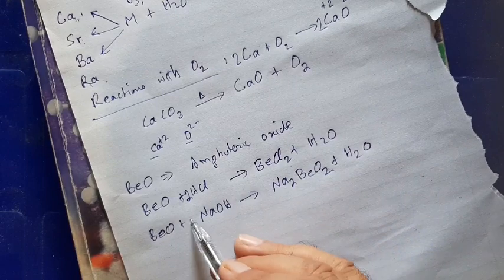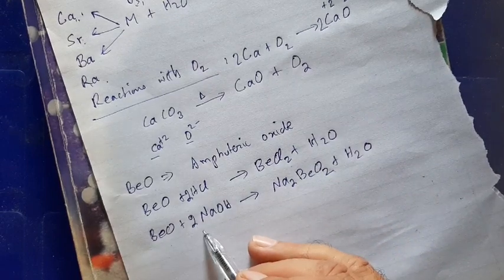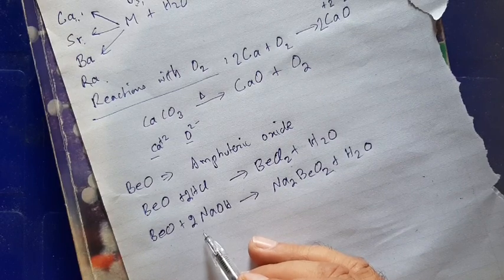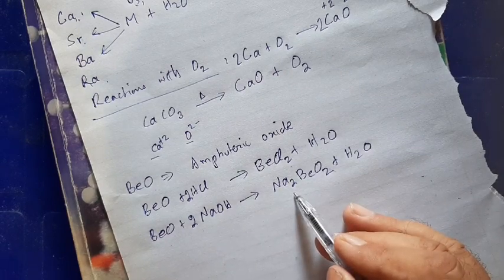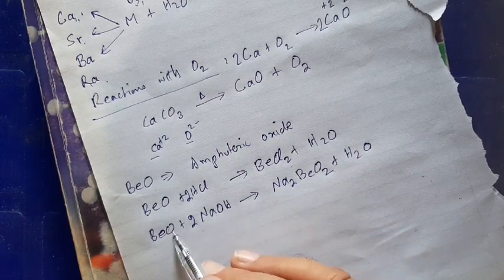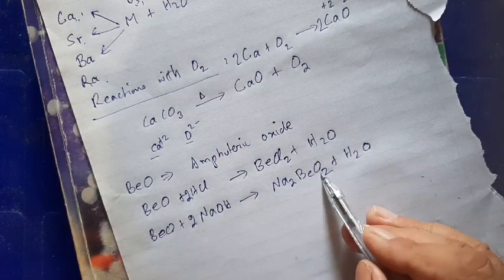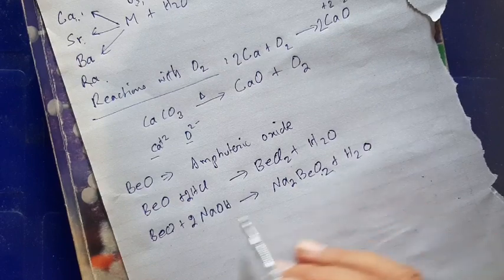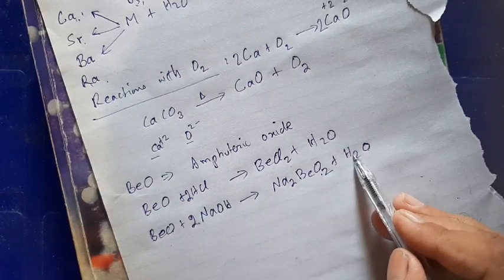Here, to have 2 sodium, you will have to put 2 here, and now you have sodium 2 and sodium 2. Oxygen: 2 oxygen here and 1 oxygen, total 3, and 2 oxygen here and 1 oxygen, total 3. Hydrogen: 2 hydrogen here, 2 hydrogen here.